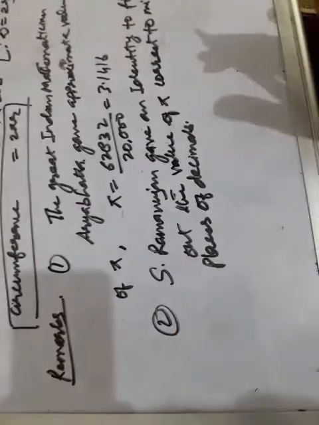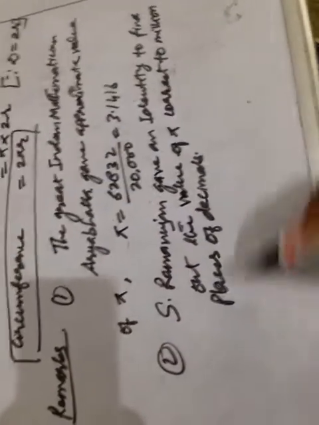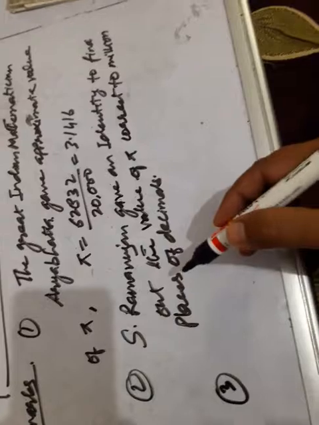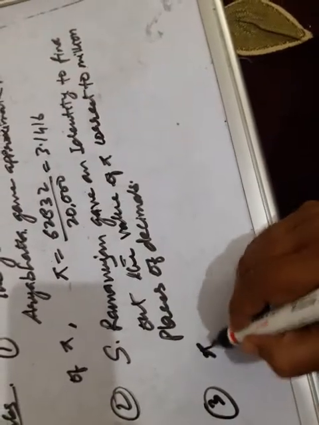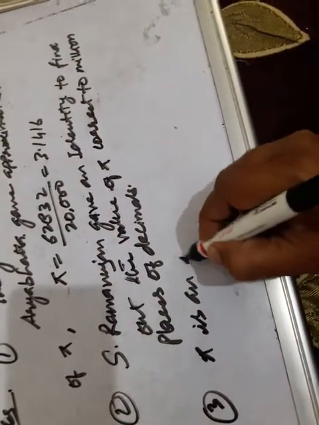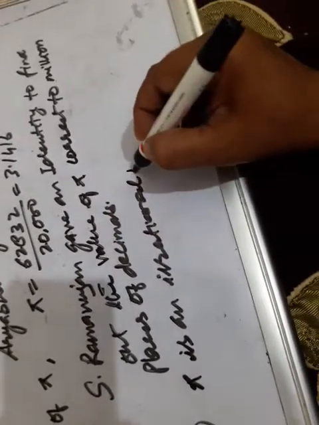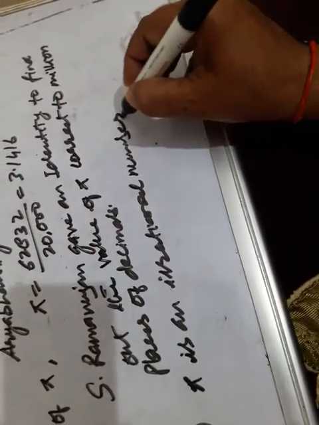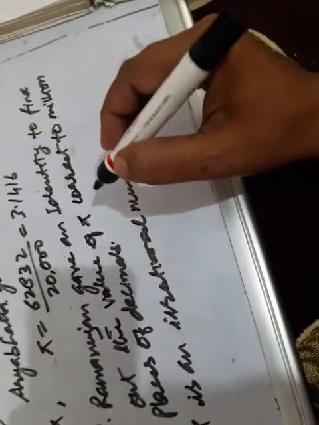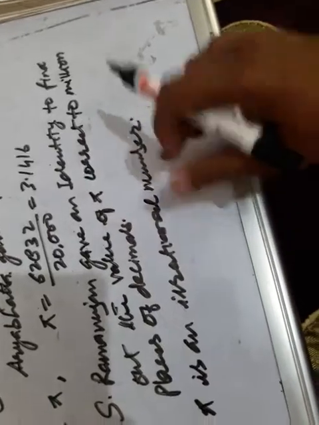We have to remember. The third point is that pi is an irrational number. Clear? Why is it an irrational number?